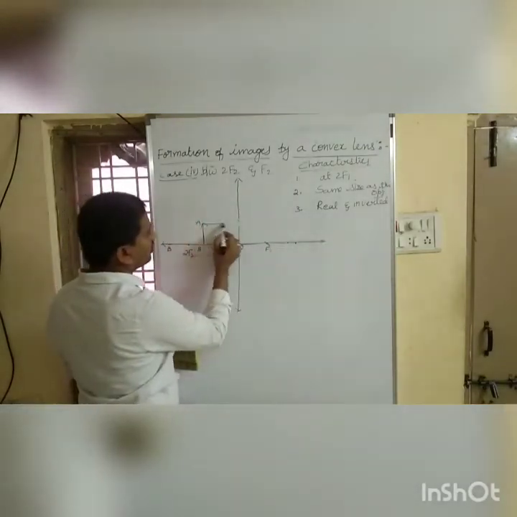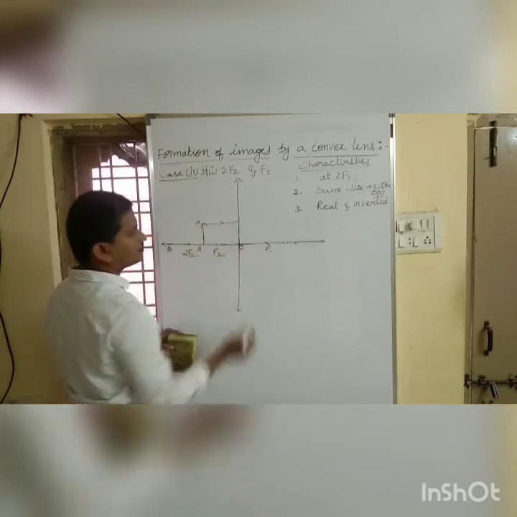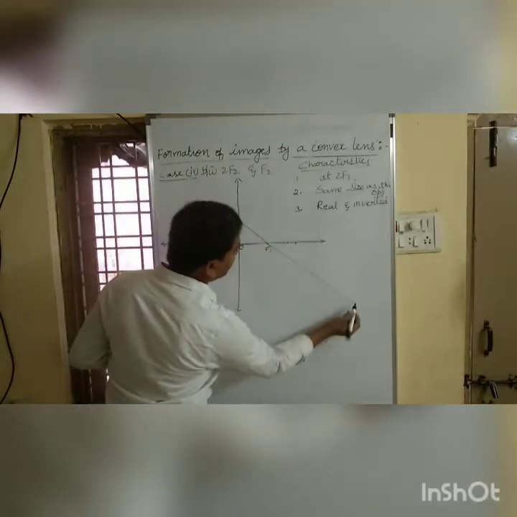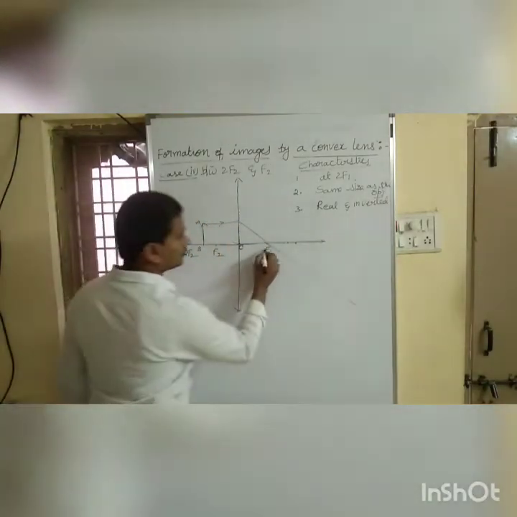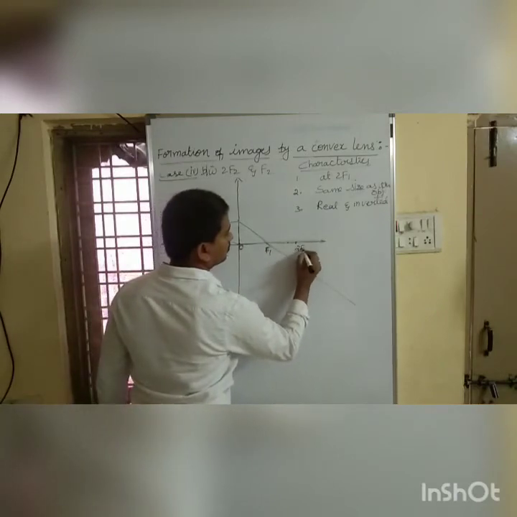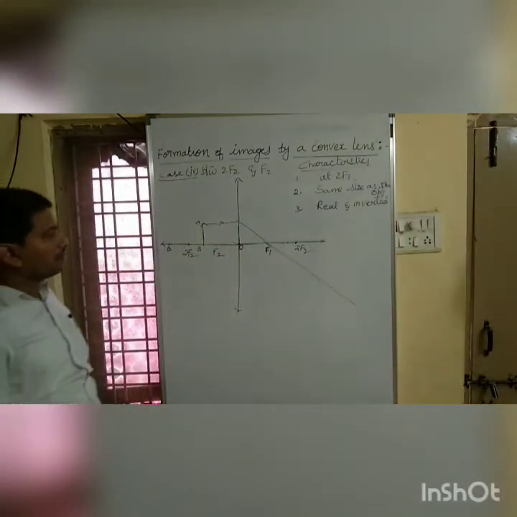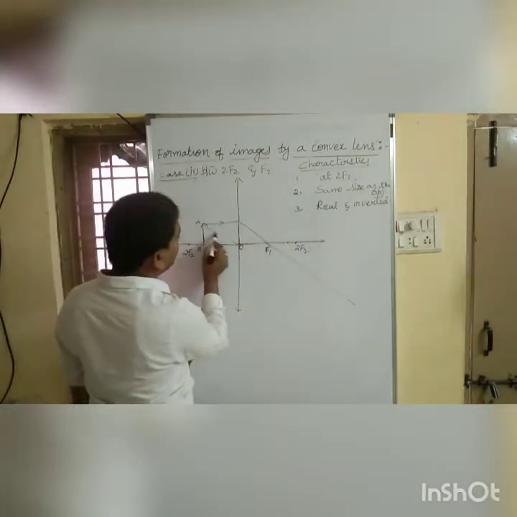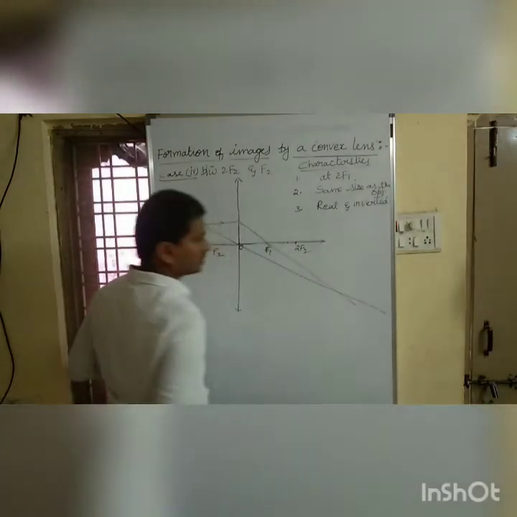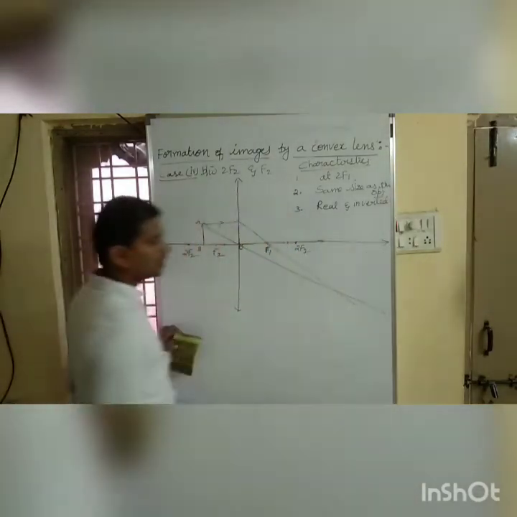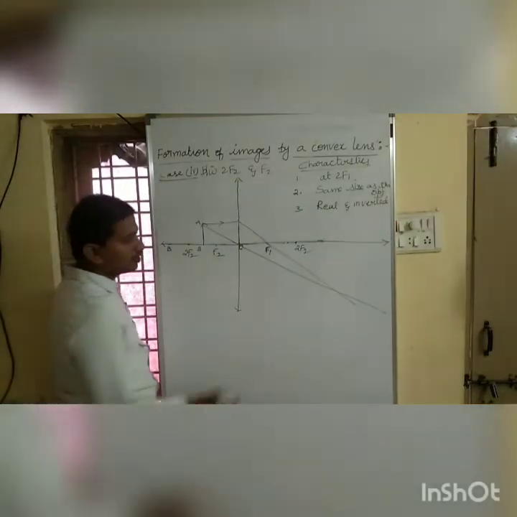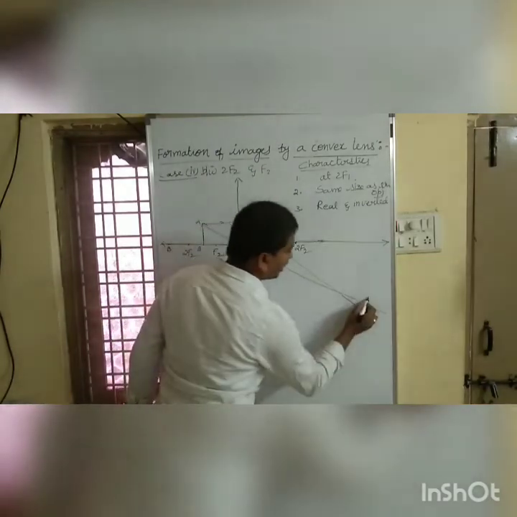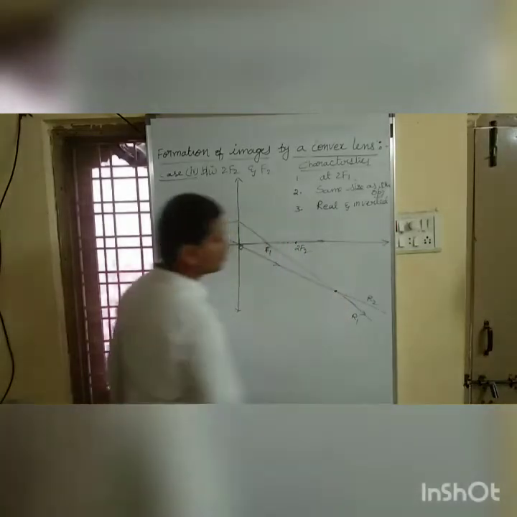A ray of light which is parallel to the principal axis, after refraction, must pass through the focus. And the second ray, which is passing through the optic center, is undeviated. This is our first refracted ray R1, and this is our second refracted ray R2. They meet at this point.